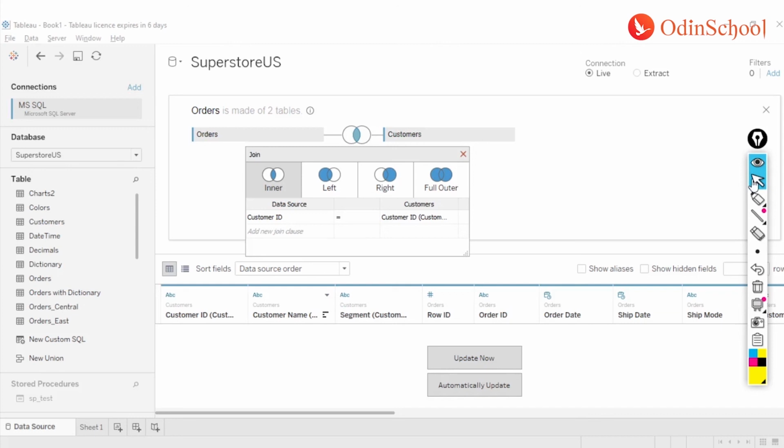If your business requirement or your dashboard requirement needs all the data from both the tables, we will leverage the full outer join. However, if you say I need only the data which is matching in both the tables, then we will leverage the inner join, and subsequently the left or right outer join, right? So that's about how you can create the joins.